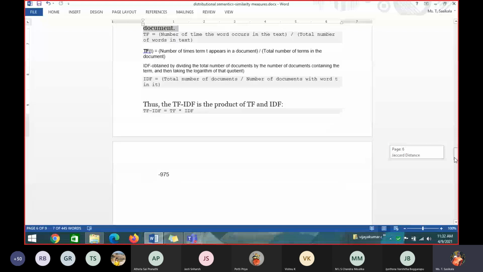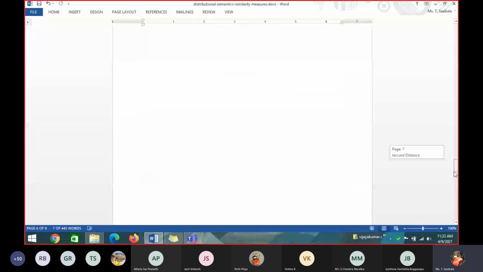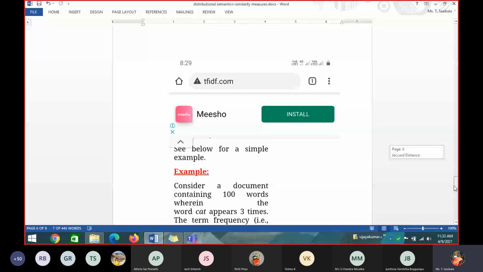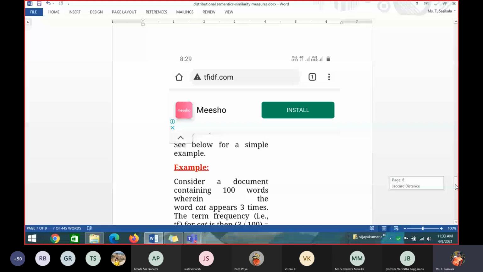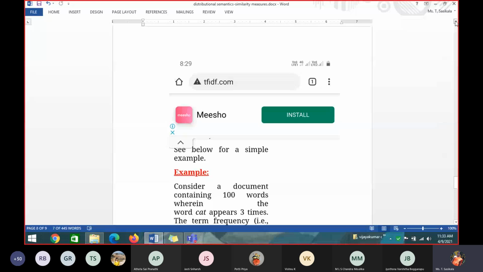So now that problem. Take down, consider a document containing 100 words wherein the word cat appears 3 times. A single document, a paragraph having 100 words, wherein the word cat appears 3 times.